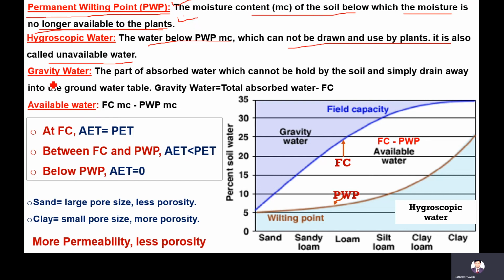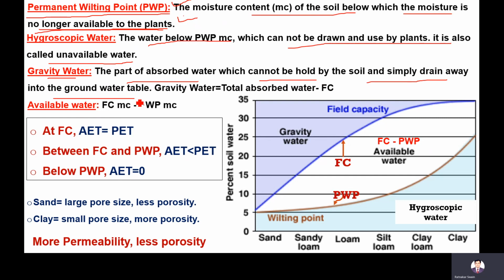Next is gravity water. The soil absorbs some water, but it cannot hold all of it against gravity. So the part it can hold is due to its force, and some part it cannot hold. That water will simply drain away into the groundwater.